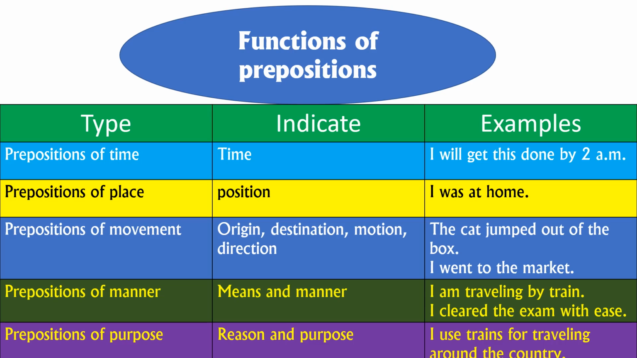So functions of prepositions, we have 5 types. The first one, preposition of time. The second one, prepositions of place. The third one, prepositions of movement. And the fourth one, preposition of manner, and the fifth, prepositions of purpose. So 5 types we have learnt about. So you have to keep in your mind what are the types we have learnt. Suppose if you are getting any doubts on this, just watch once again. You will get full content from this video.